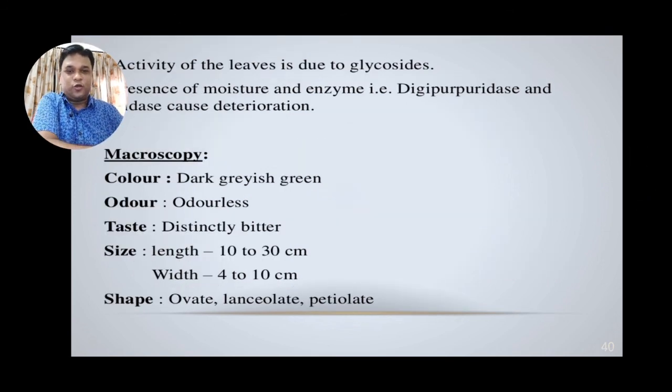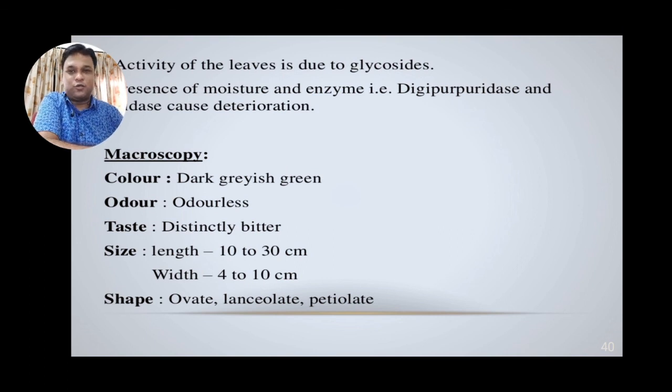It is very important to keep in mind that if moisture remains in the leaves after drying, then the presence of moisture and also an enzyme, digipurpurase, will degrade or oxidate the glycoside, which is responsible for the activity of the leaf. So we have to keep in mind that it should be dried fully and not over dried, not more than 60 degrees centigrade. So be careful while collecting these leaves.